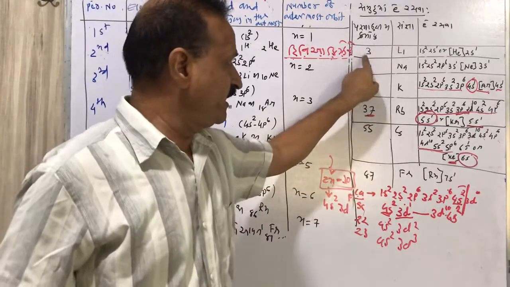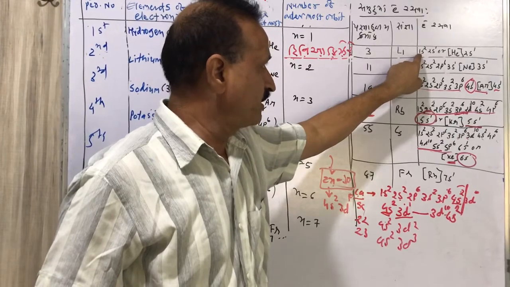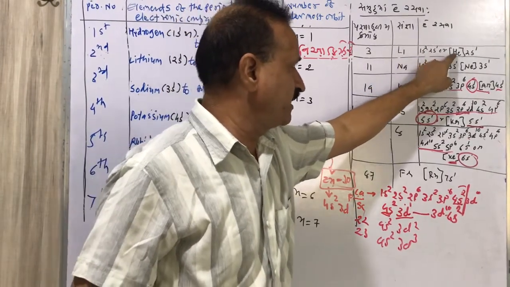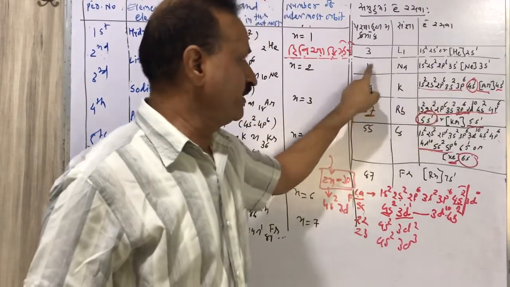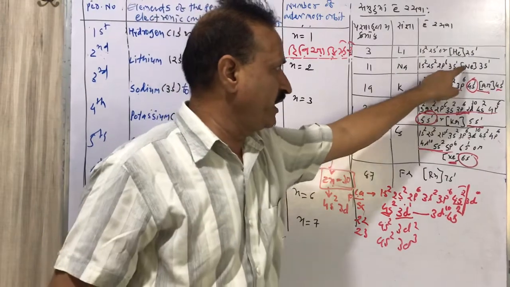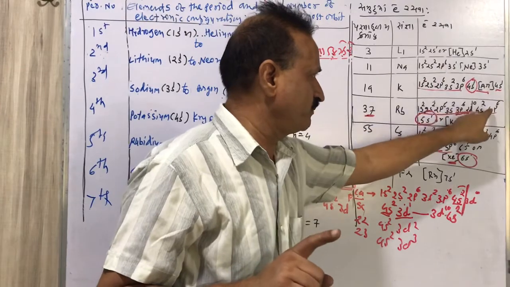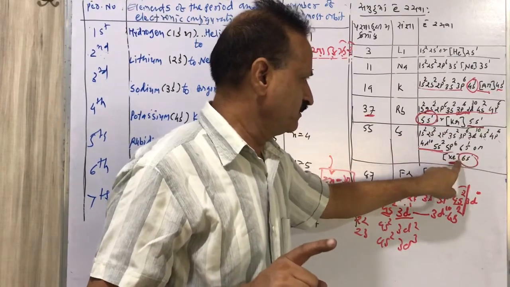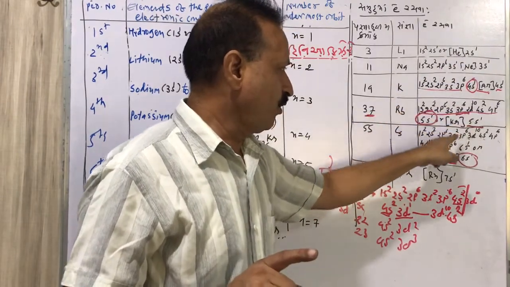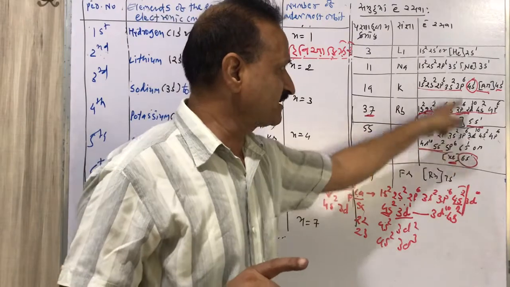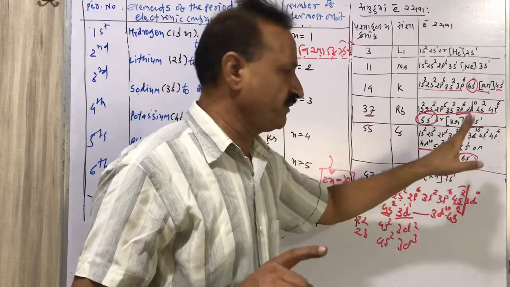So lithium has 3 electrons, with electronic configuration 1s2, 2s1. The 1s2 is the core electronic configuration of helium, so you can write helium in square brackets, and lastly 2s1. Sodium has a total of 11 electrons, with the neon configuration of 10 completed, then 3s1. Then 2s1, 3s1, 4s1, 5s1, 6s1, 7s1, like this. These are the core electronic configurations of the noble gases, and lastly they are in increasing order: 2s1, 3s1, 4s1, 5s1, 6s1 and 7s1.